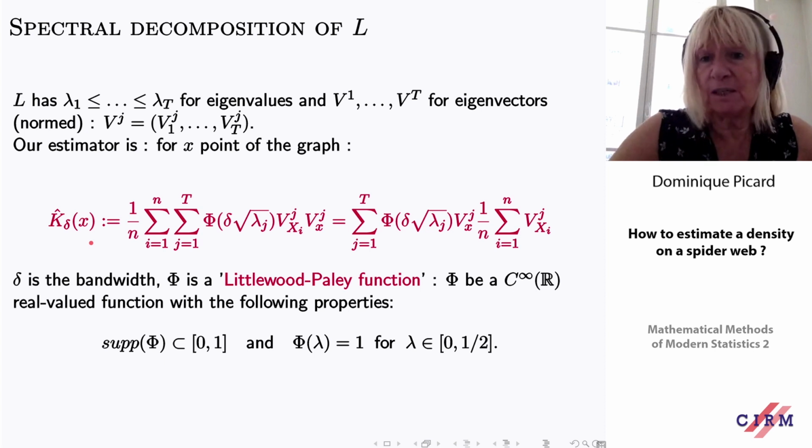So you can see this is very simple to calculate. If you imagine a spider web, at the beginning it's a very complicated thing, but at the end, this estimator is not very complicated. The complicated thing is to calculate these eigenvectors, I agree, but apart from this it is a completely simple, standard thing.